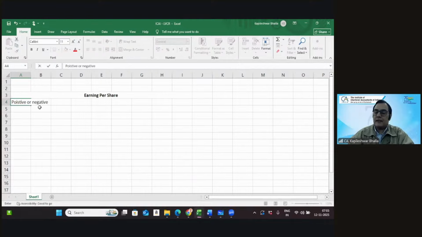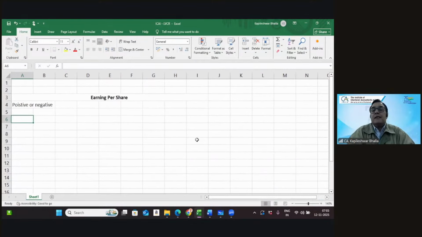That nevertheless doesn't make a difference, because EPS is required to be disclosed by every company, irrespective of whether the earning per share is positive or negative. Because when you look at the word earning, what comes to mind is that earning should mean a positive one. But of course, we need to disclose EPS whether it is positive or negative in nature.